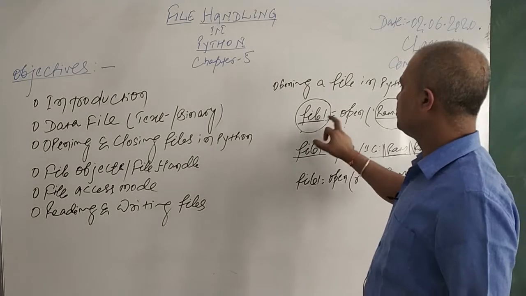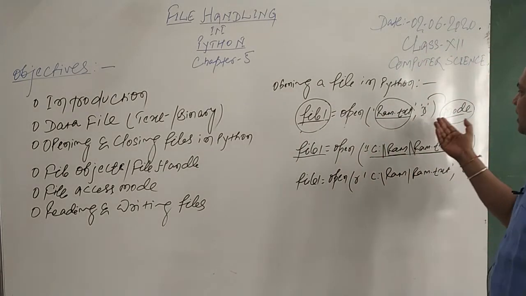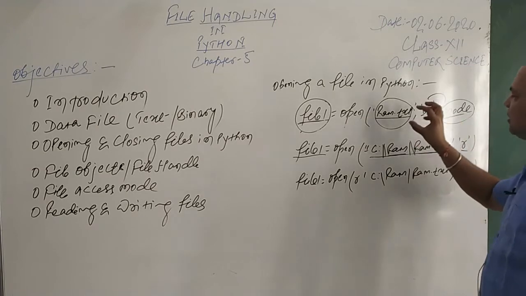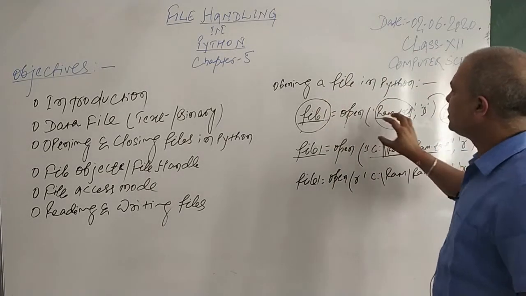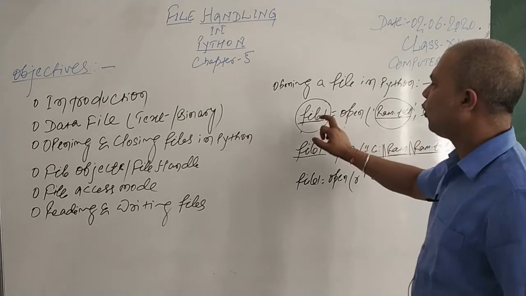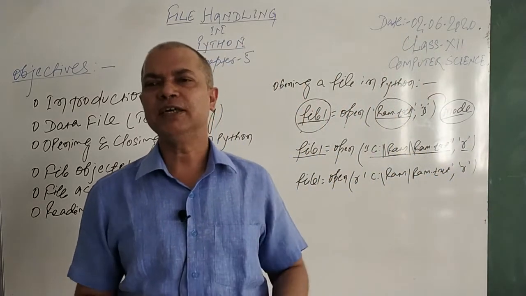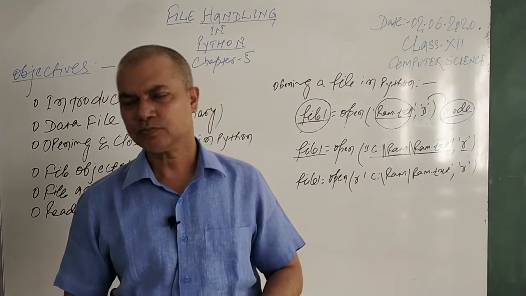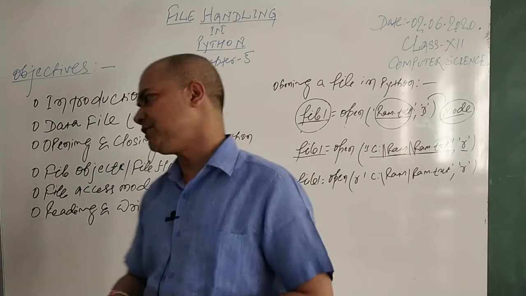Object name equal to open. Open is an inbuilt method. Here you can directly open it, and the reference will be stored in file1. So whatever further operation you want to do with ram.txt will be done by the file1 object. I hope opening a file in Python is very clear. These are the different ways to open a file in Python.